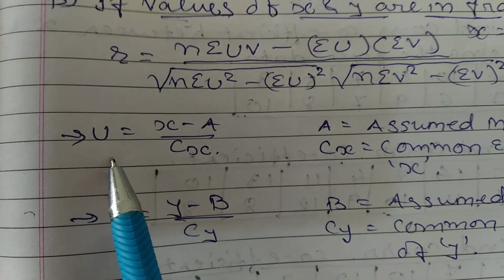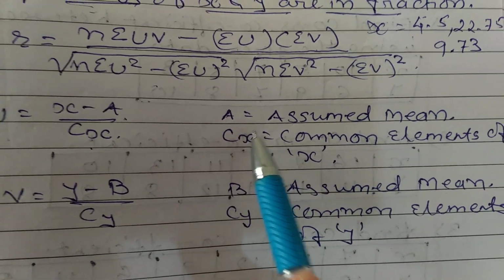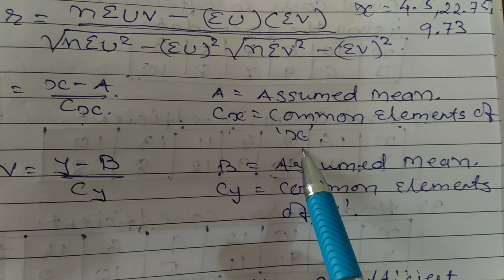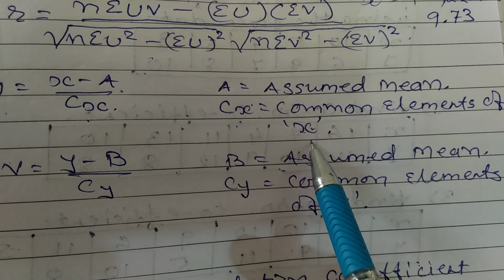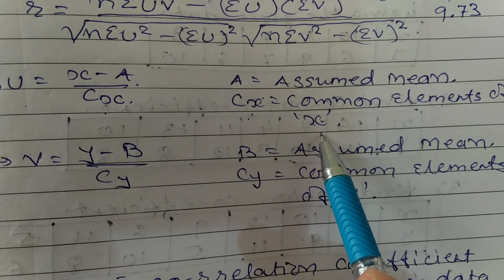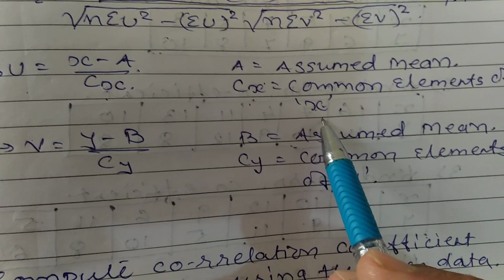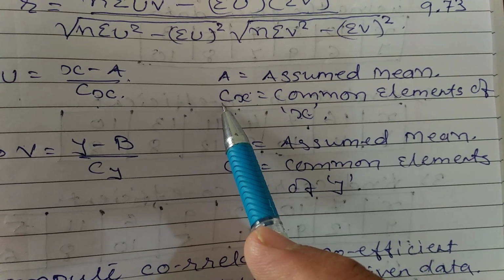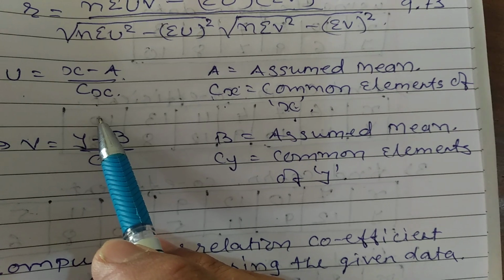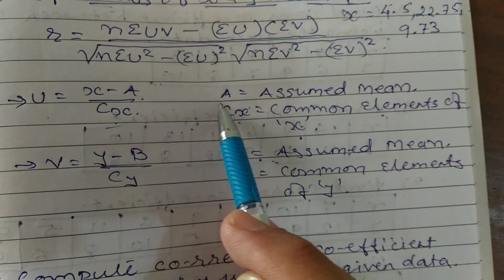Now, to find u: u is equal to x minus a upon cx, where a means assumed mean and cx means common element of x, from the values given in your x. If there is any common element, suppose the values of x are 1000, 2000, 3000, 4000, 5000, then the common element is 1000. These are the common elements of x, that's why it has been considered. If a common element is there, then divide by cx. If the sum does not give any common element, then don't use cx, simply x minus a, where a means assumed mean.